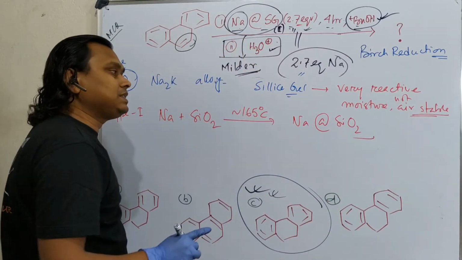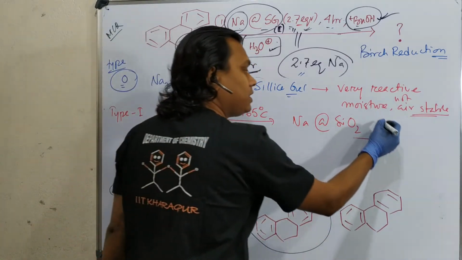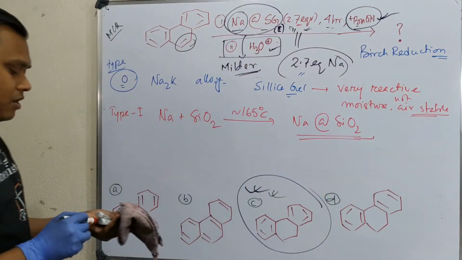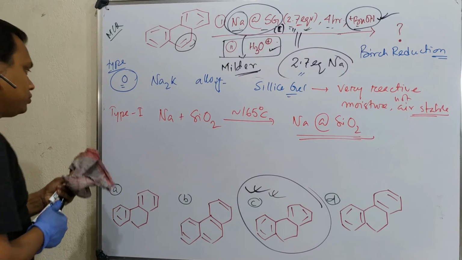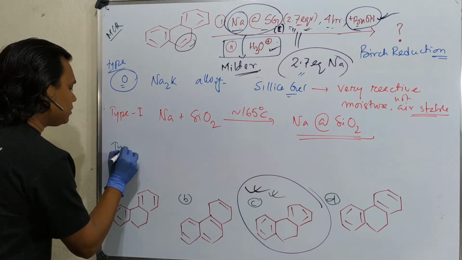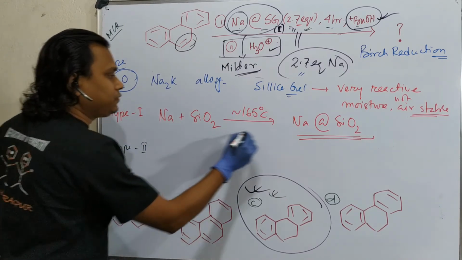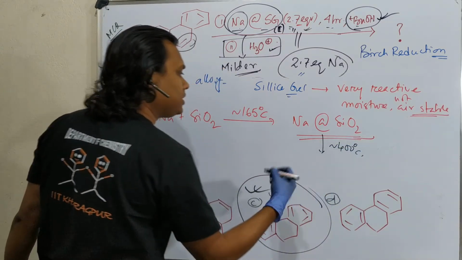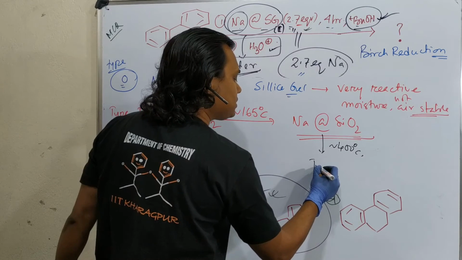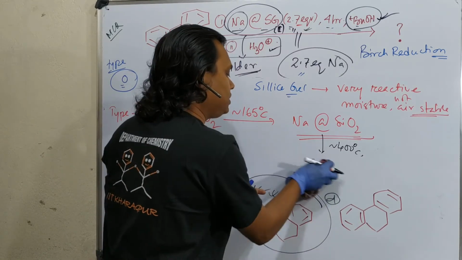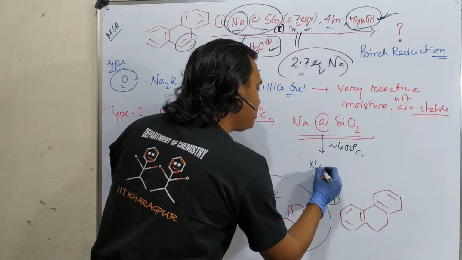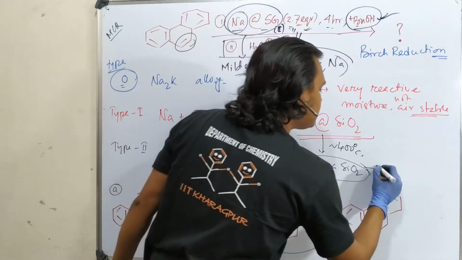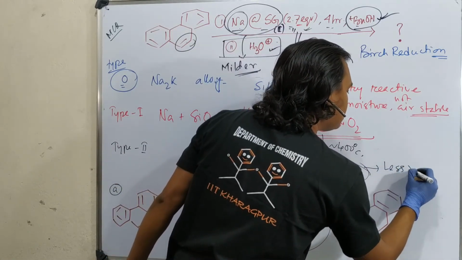This is not moisture sensitive and it is air stable, so this is a better option compared to that. Now, what is the third? Type 2. If you heat this further to near about 400 degrees centigrade, it becomes this. It is also sodium on silica, but the problem is that it is less reactive.